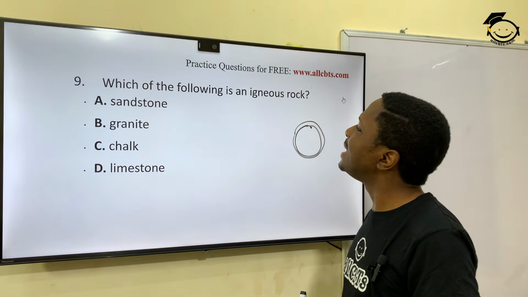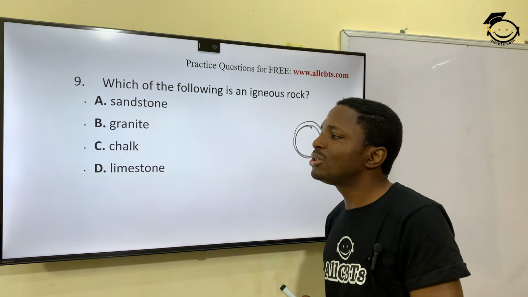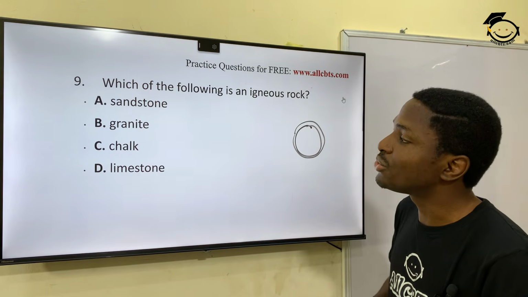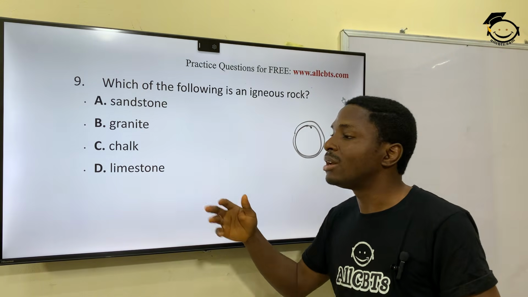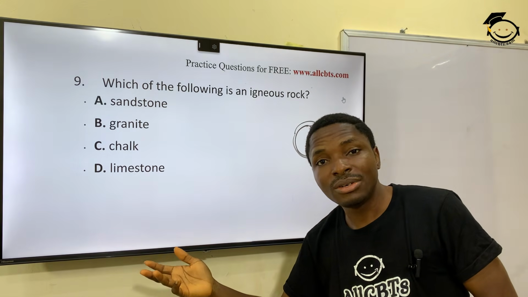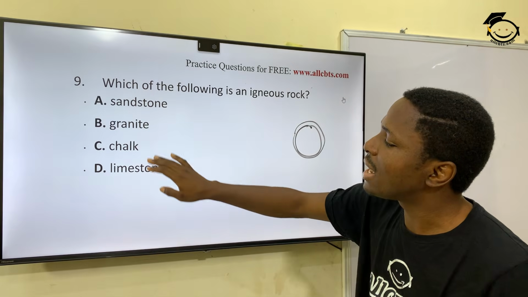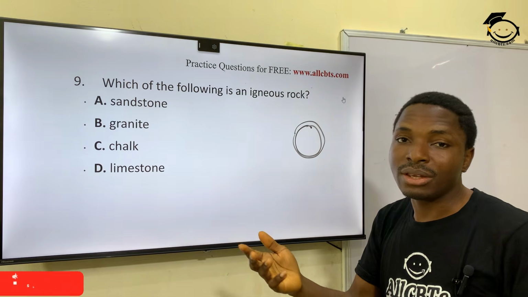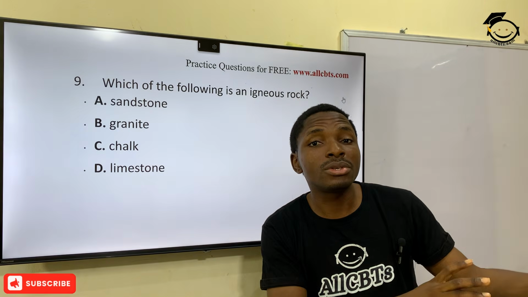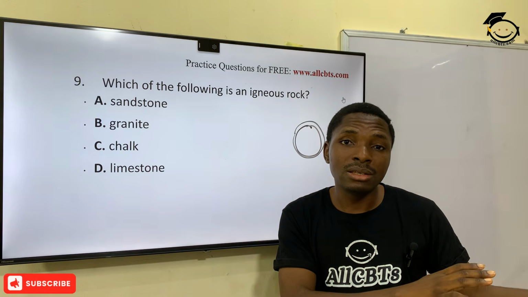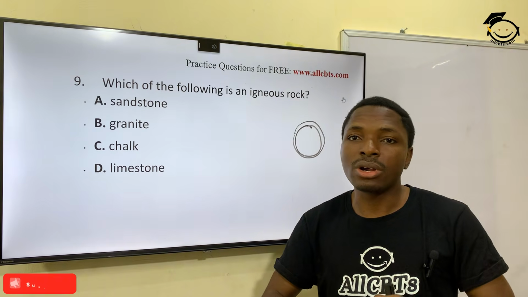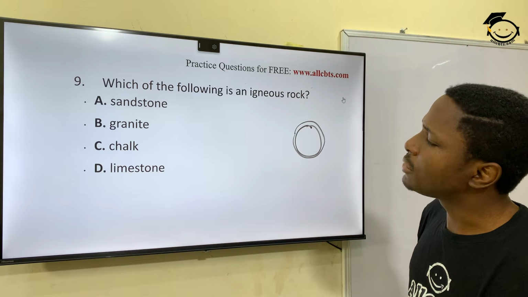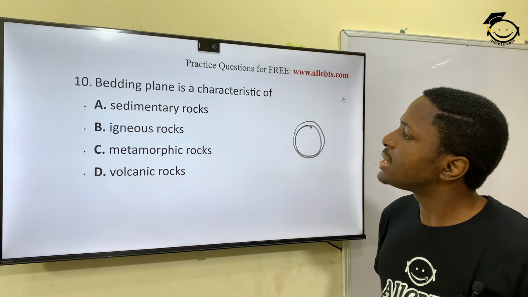And then question 9. Which of the following is an igneous rock? That is granite. Granite is an igneous rock because it belongs to the igneous rocks, right? So all these other ones are sedimentary rocks, like I explained in question 2 and 3. Rocks that are formed from processes of other rocks. They are not really as strong as the igneous rocks.